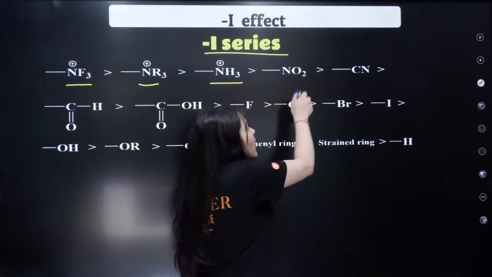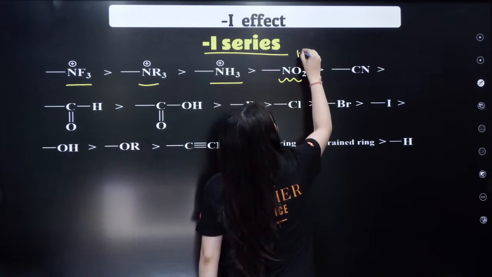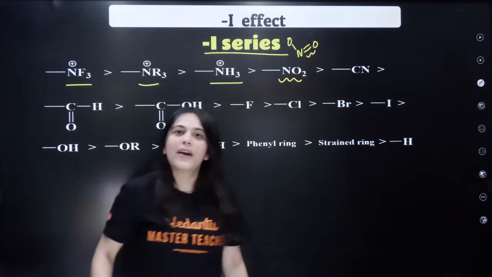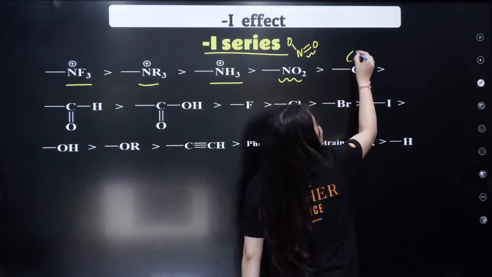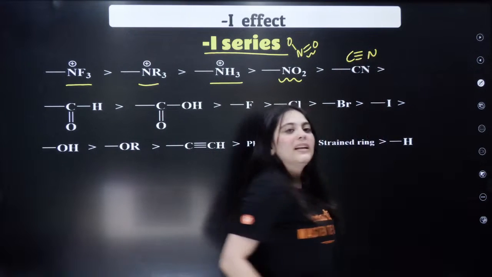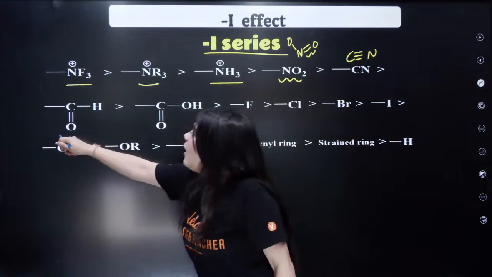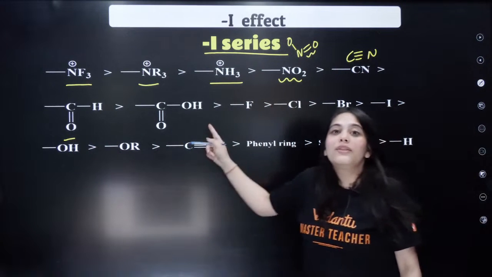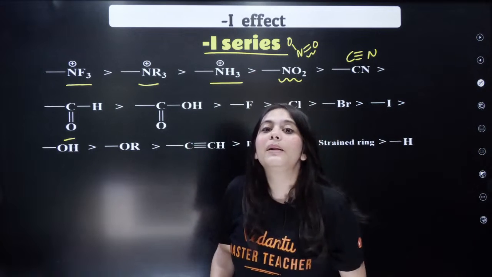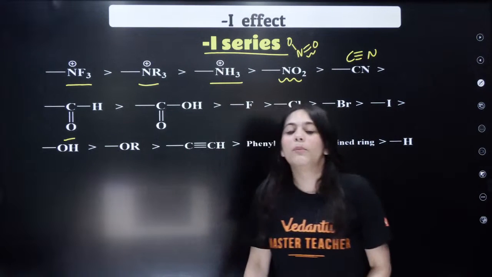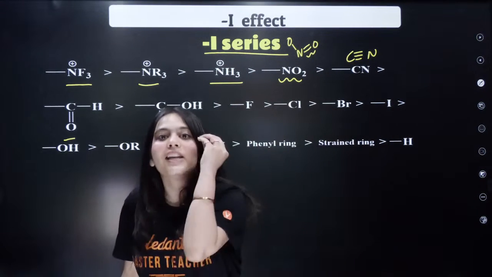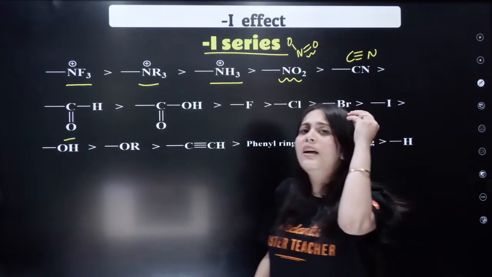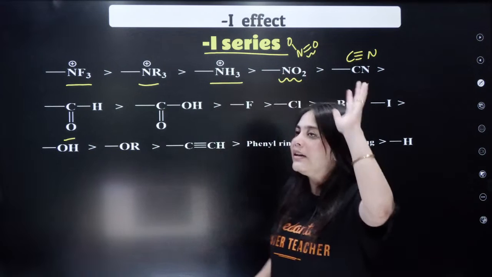After the positive, how to identify neutral groups? The NO2 group looks like this, right? It has a double bond in it. Similarly, your CN group has a C triple bond, again a multiple bond in it. Similarly, your aldehyde group, your acid group, okay? All of these groups have multiple bonds in them, and all the multiple bond groups will definitely show the minus I effect. Okay, understand? This is like a trick you can use.